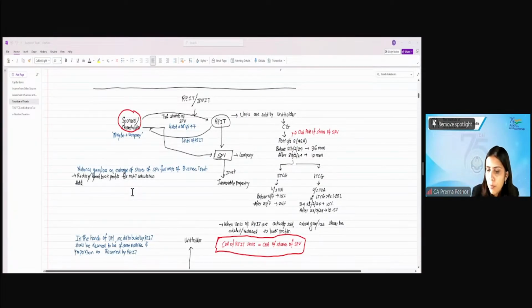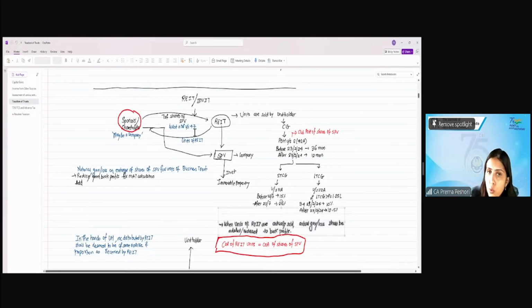Are we getting this particular point? So, the notional gain or loss has to be reduced from the book profit for the purposes of the MAT calculation. When the units of the REIT are actually sold, gain or loss should be added at that point to the book profits.